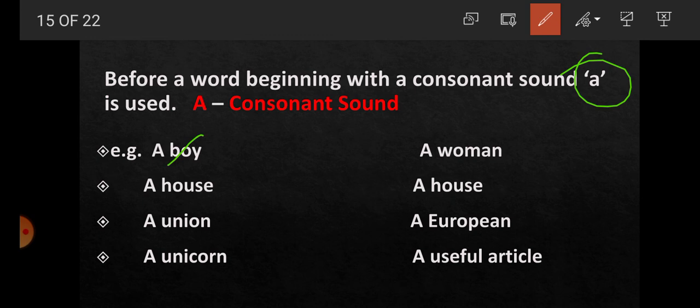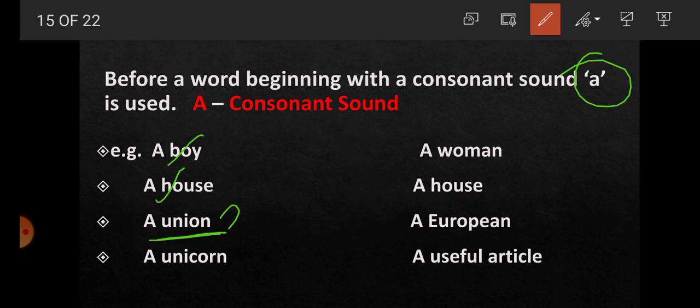A house: h sound, so it is what? Consonant. A union: here, students, the word union starts with u, that is a vowel, but the sound is what? Ya. So this is a consonant sound, and that's why there is the use of a.